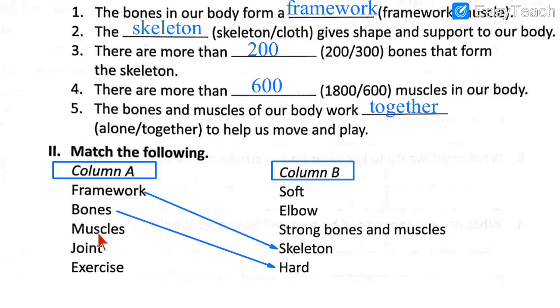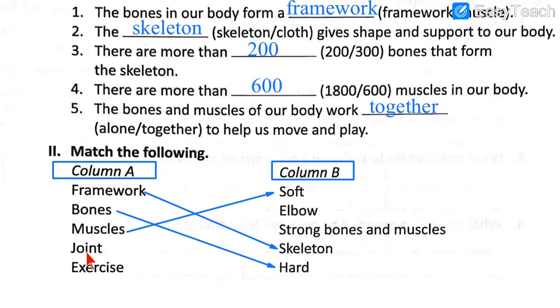Number 3, muscles. Muscles are soft parts of our body as I just told you. So over here is the answer, soft. Let's match that with muscles. Our arrow goes to option A, soft.